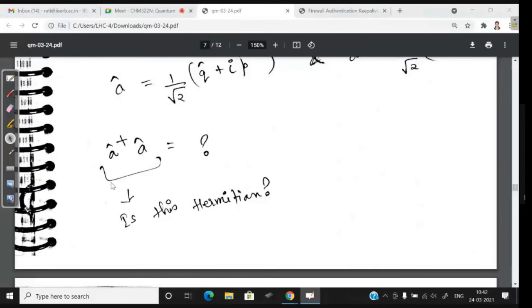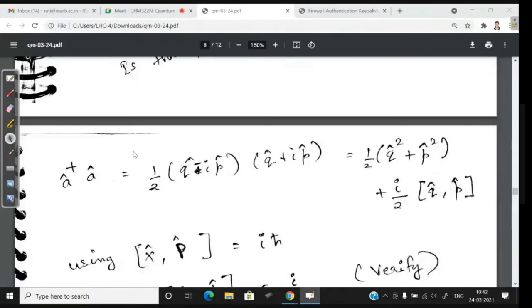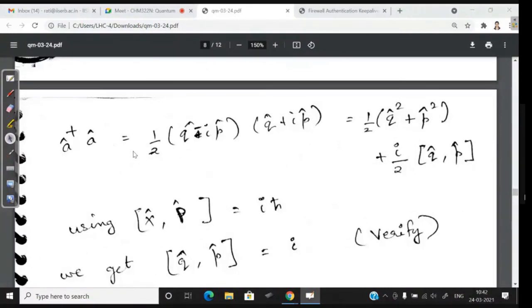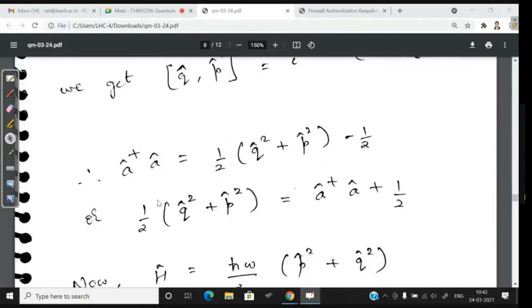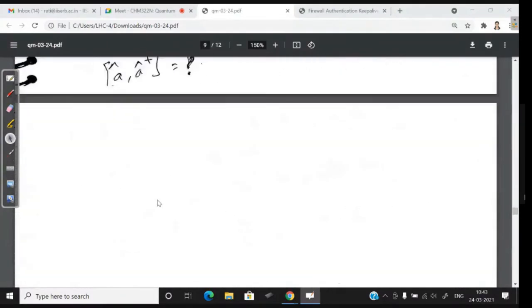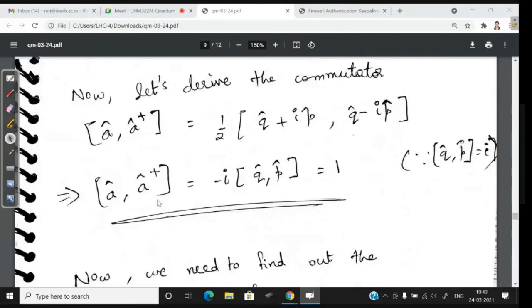So this operator is Hermitian, and A dagger and A do not commute with each other. Those are two different statements that I'm making. So this you got, I think.